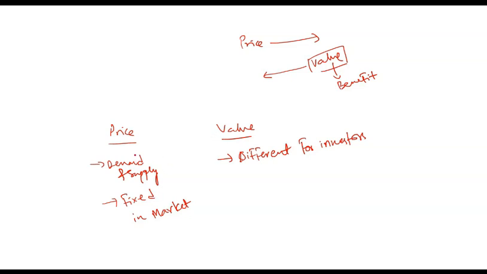Now whenever a buying or selling decision is taken, an investor would be comparing the price with the value. So an investor needs to compare the market price with the value that he is deriving out of the product or out of the asset, and based on that a buy or sell decision is taken. So if value is greater than price, if someone is getting a higher benefit than the price that he or she is paying, then he would want to buy it, and that is known as undervalued asset. If value is greater than price, that is known as undervalued, and investor would want to buy it. And if value is lower than price, then that will be known as overvalued, and investor would want to sell it.